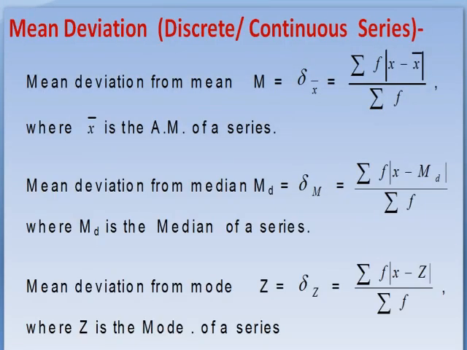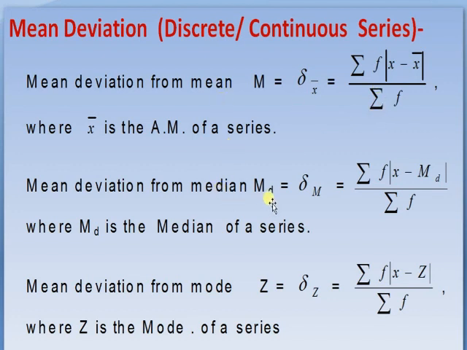You see here, mean deviation from mean is 174.44, coefficient of mean deviation from mean is 0.47, mean deviation from median is 173.44, and coefficient of mean deviation from median is 0.48. Thus we calculate these values like this.